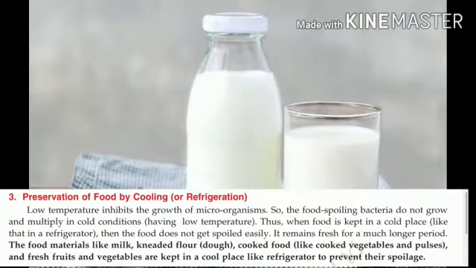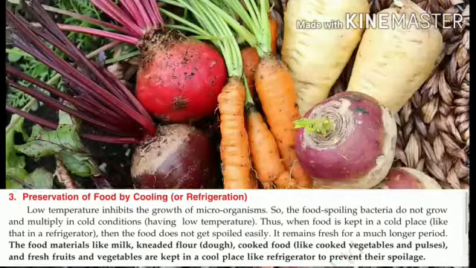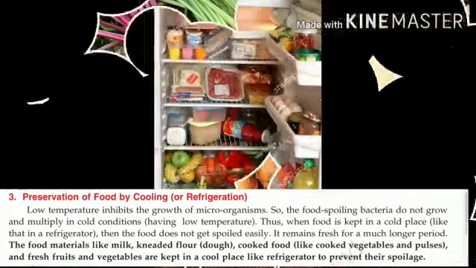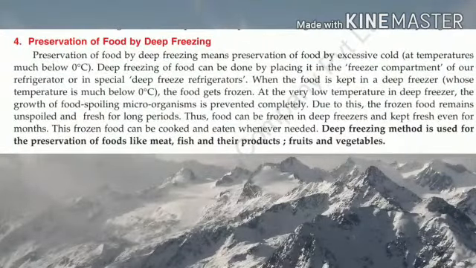The food materials like milk, kneaded flour, cooked food, used fresh vegetables and fruits are kept in a cool place like refrigerator to prevent their spoilage. Preservation of food by deep freezing.